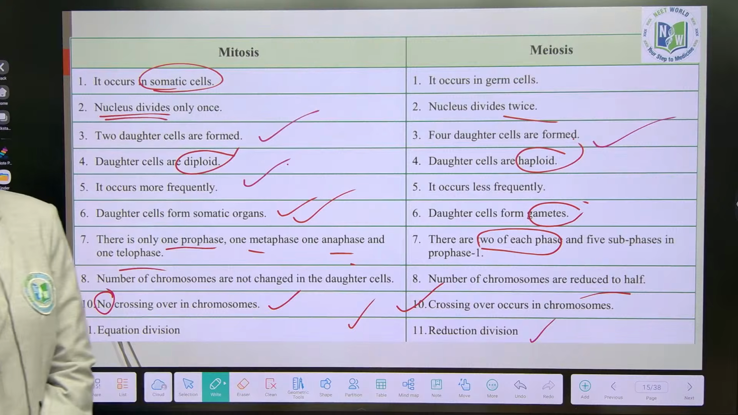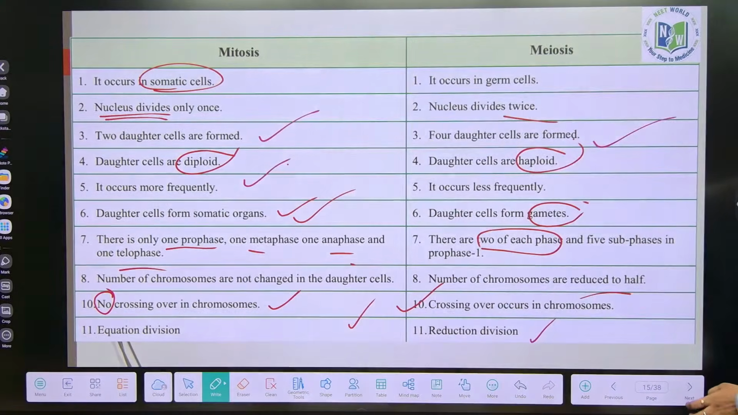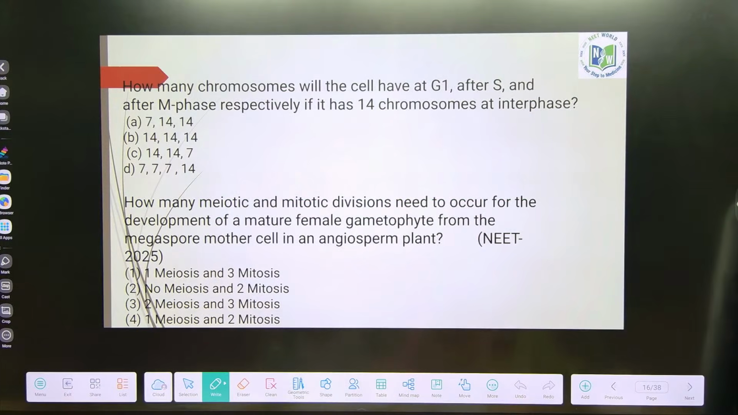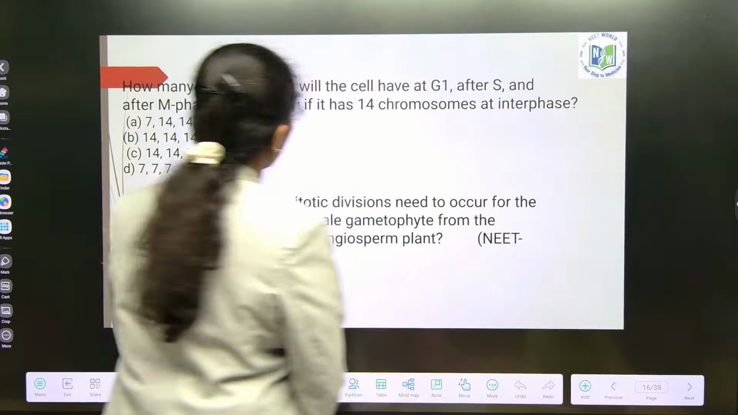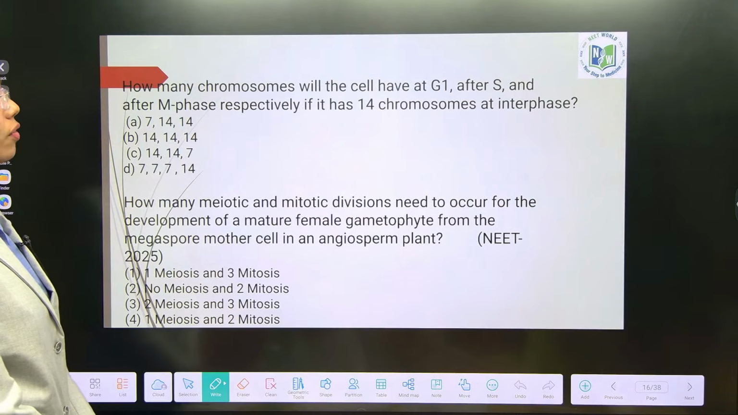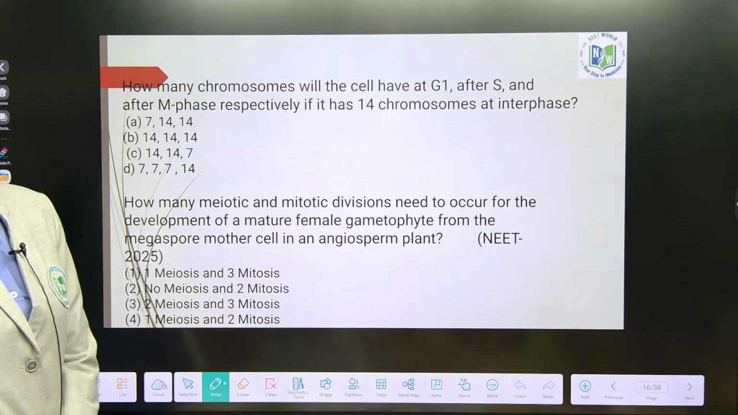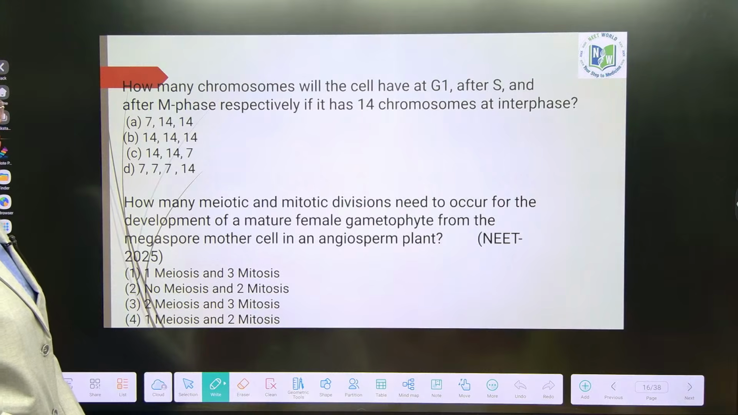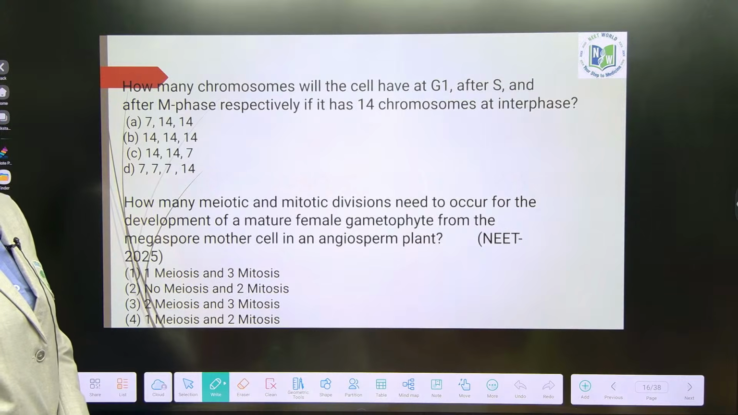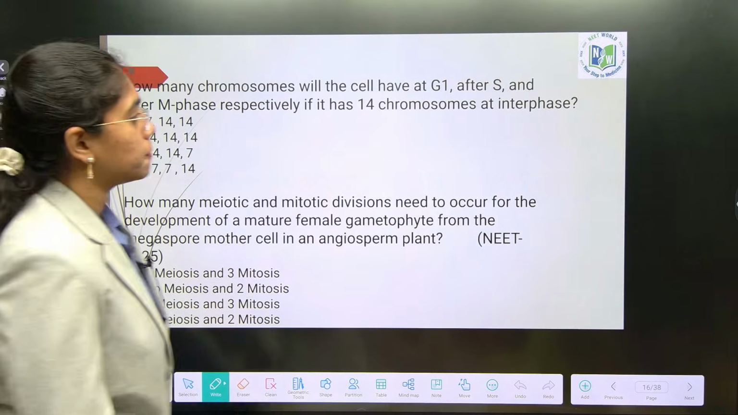Done? Yeah. Look at this first question. How many chromosomes will the cell have at the end of G1, S and M phases? C or B? C. How many B? Listen.